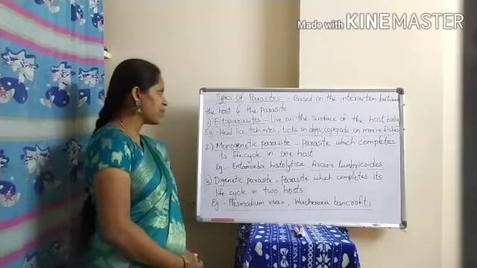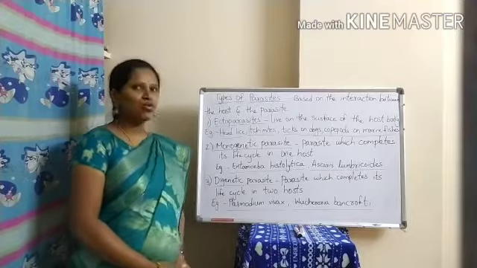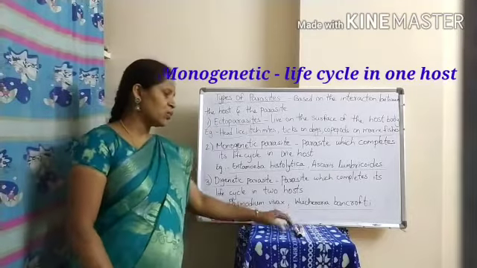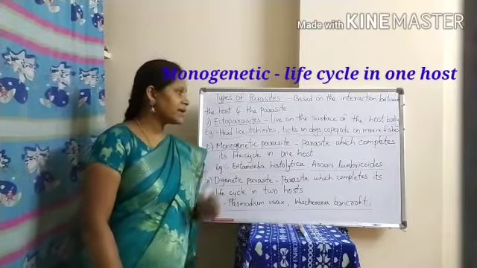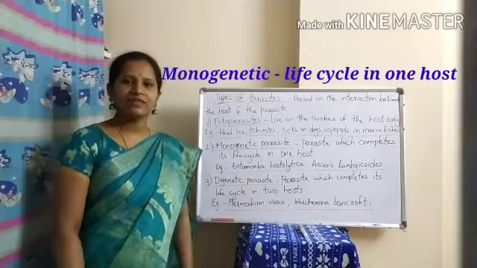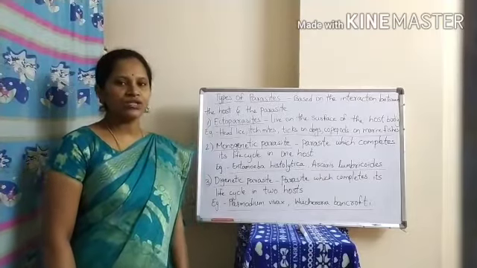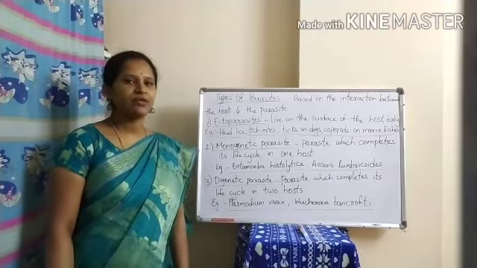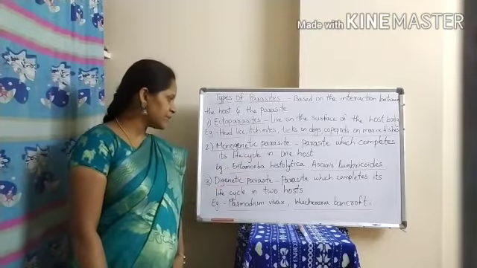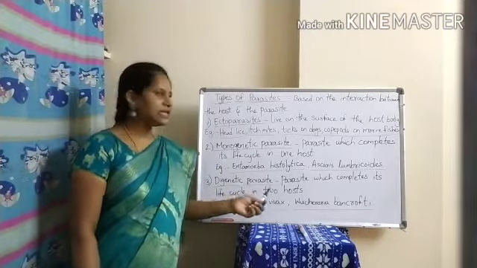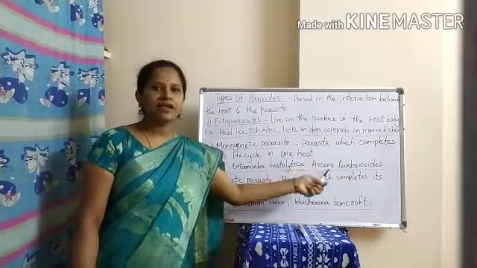The second type of parasites are monogenetic parasites. Mono means single or one. Any parasite which completes its life cycle in only one host is known as a monogenetic parasite. Examples of monogenetic parasites are Entamoeba histolytica and Ascaris lumbricoides.